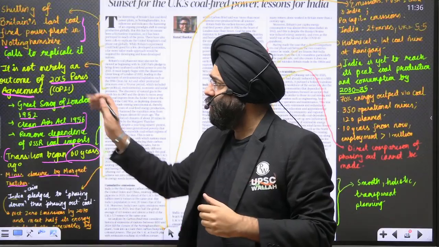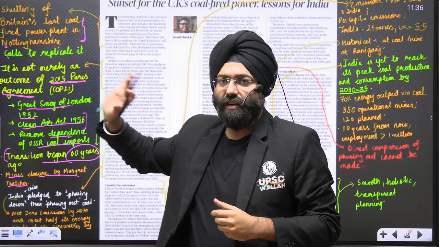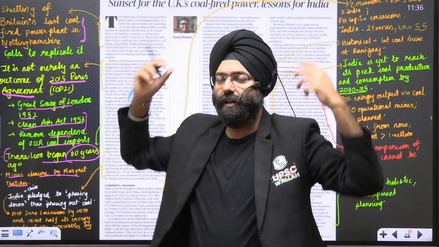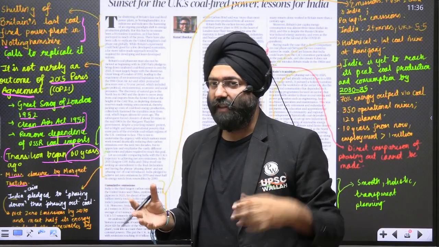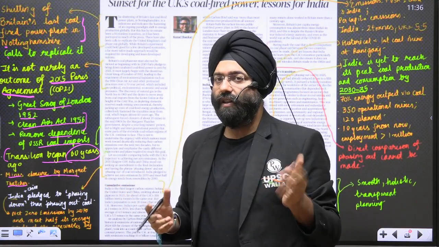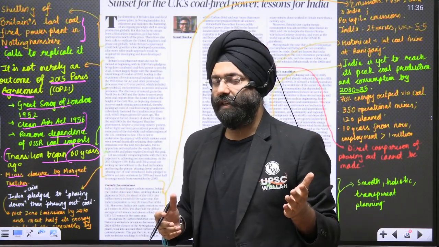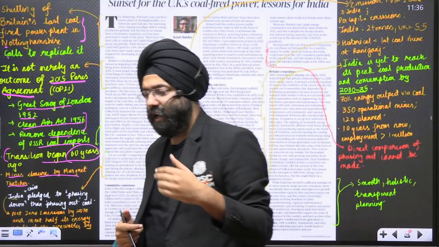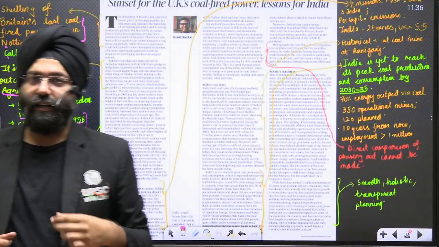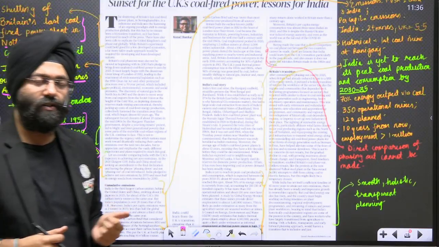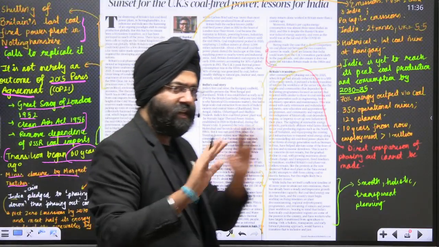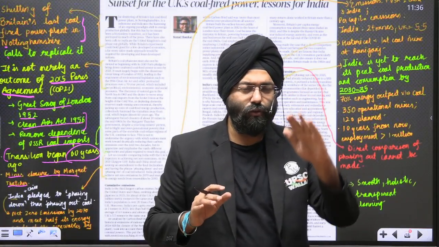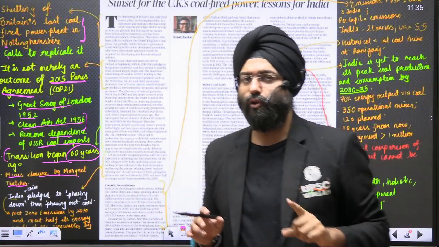Because the Western countries have already emitted such large amounts, and they are still continuing. And now that they have transitioned towards renewable energy, they are trying to impose pressure on the developing countries. That is why India and China are very categorical. They have said we are going to phase down slowly, not phase out coal right now.